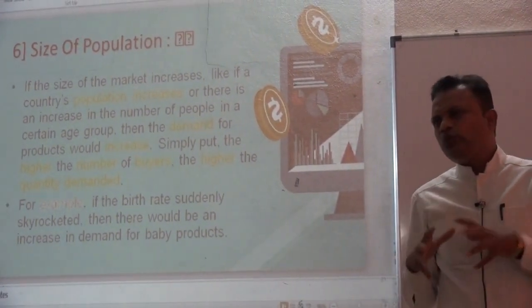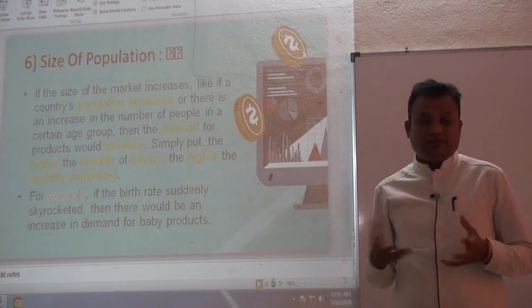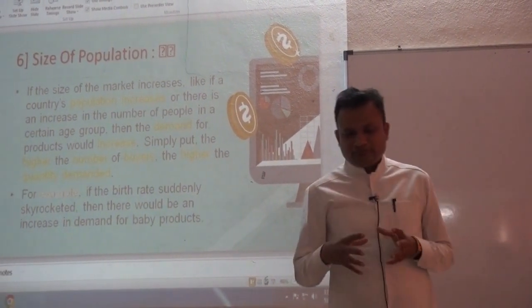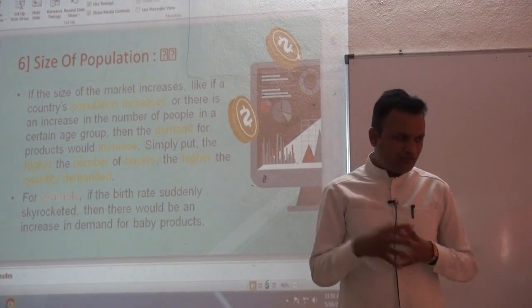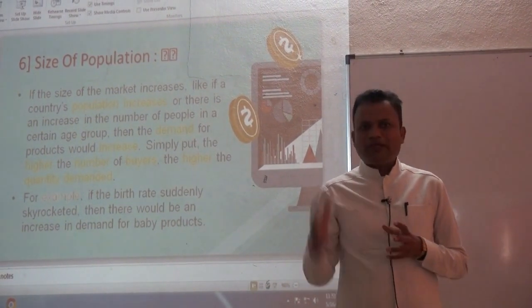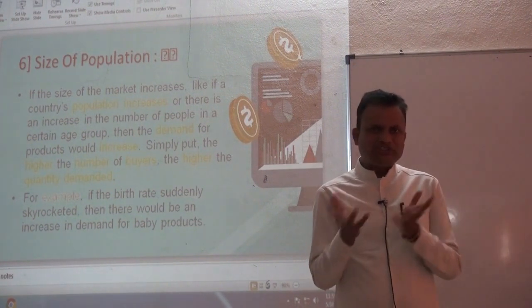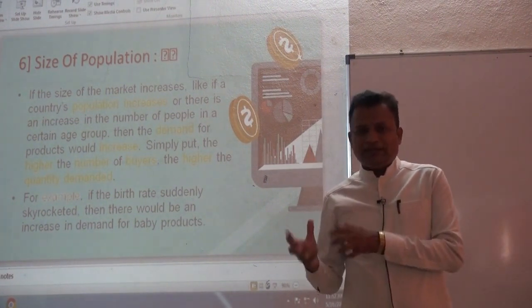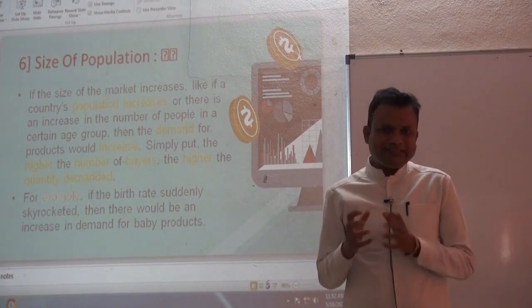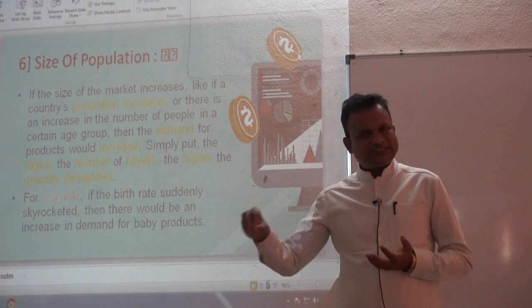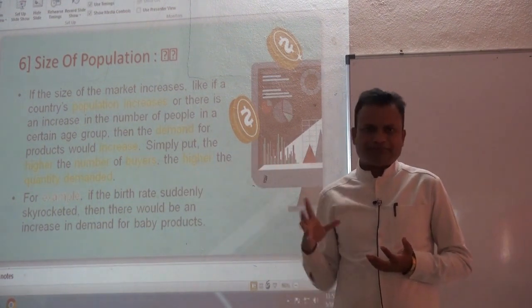If due to a natural calamity, now Corona is affecting the death rate, the mortality rate of the nation badly. If the mortality rate rises, automatically demand for several goods and services also declines. It means that size of population determines demand for several goods and services in the economy.